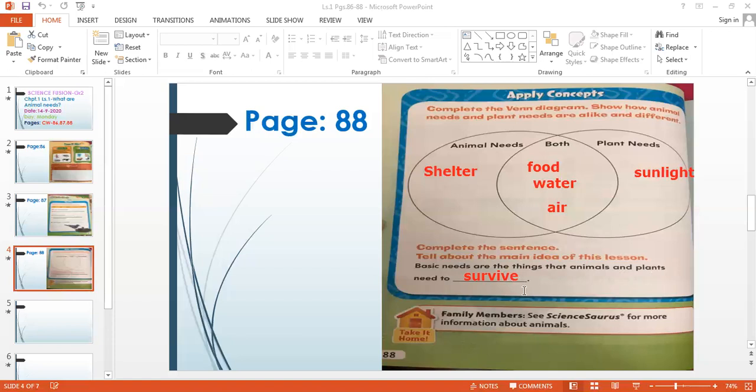So what is the basic need? With the basic needs, we all can survive. We all living things can survive.